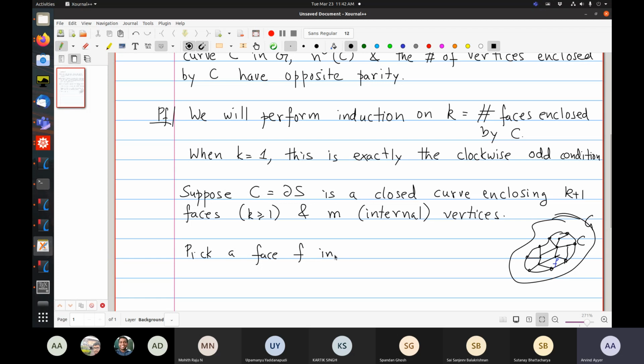In S, such that the boundary of F intersects C in an interval, i.e. having consecutive edges.